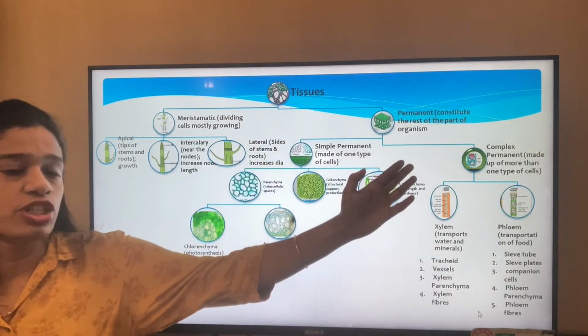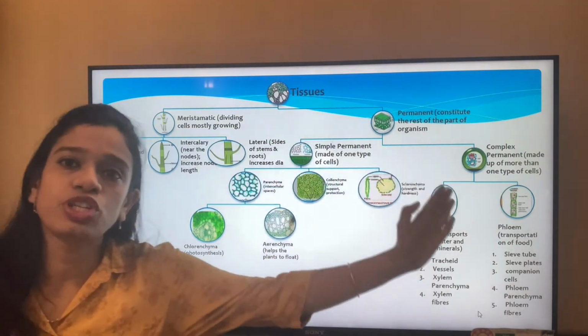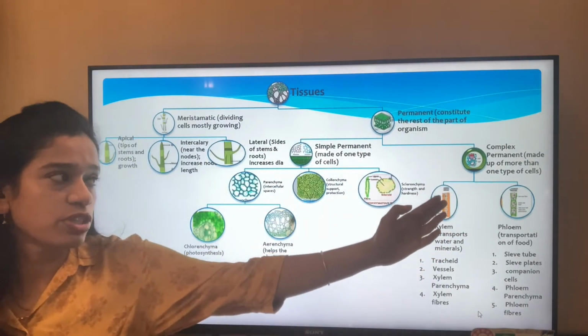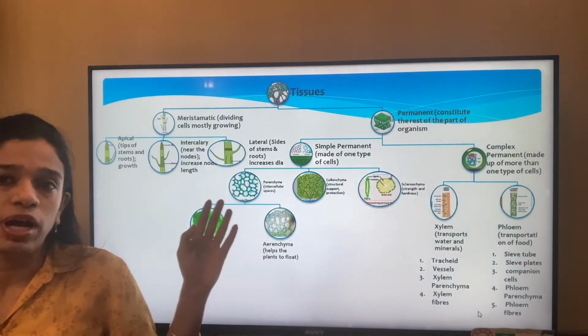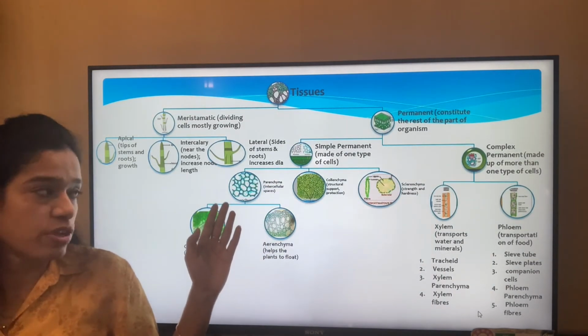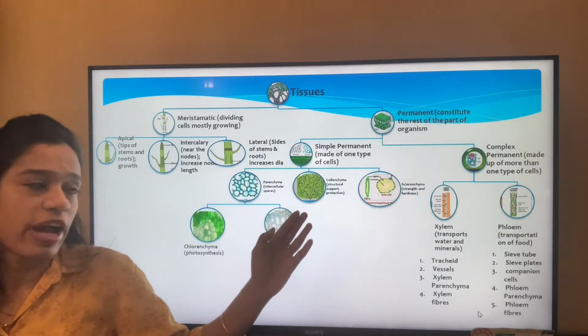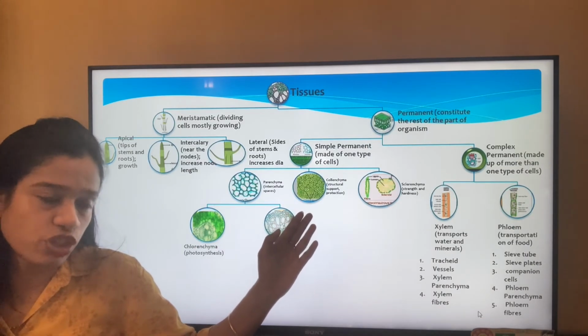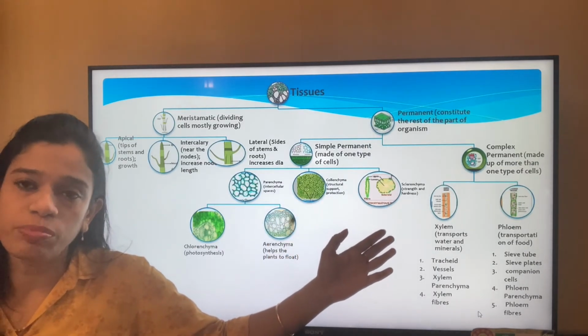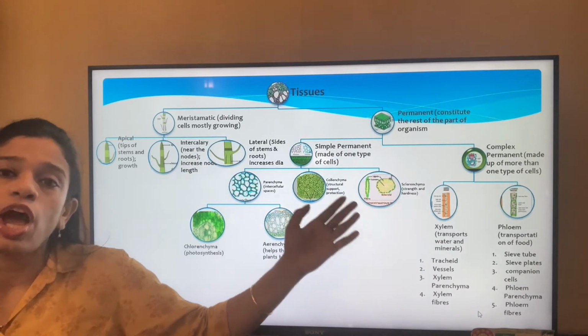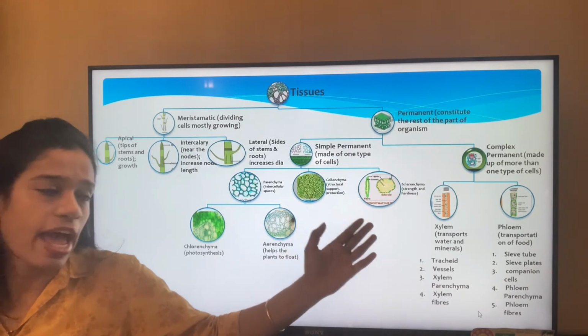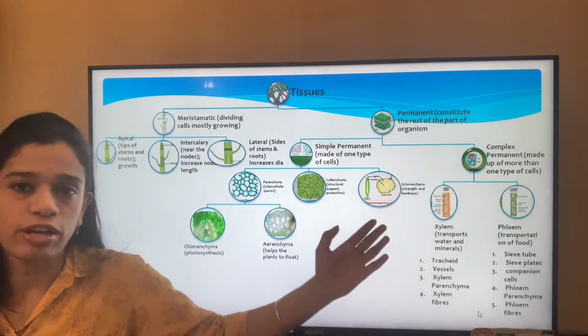Under permanent tissue, we have simple permanent tissue and complex permanent tissue. Under simple, we have parenchyma with lots of intercellular spaces, collenchyma providing structural support, and sclerenchyma, which, due to the presence of lignin, provides rigidity and strength to the plant.